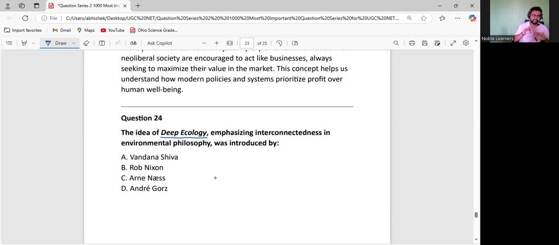Shallow ecology is okay, we should conserve environment because it could benefit us. But what's the point? You are still anthropocentric. You are still thinking that you are superior. Why don't you accept that you are just one of the creatures in this world? You are just a creature in this universe. You are just one kind of species on this planet, just like a dog or other insect. Why do you hold yourself as superior?